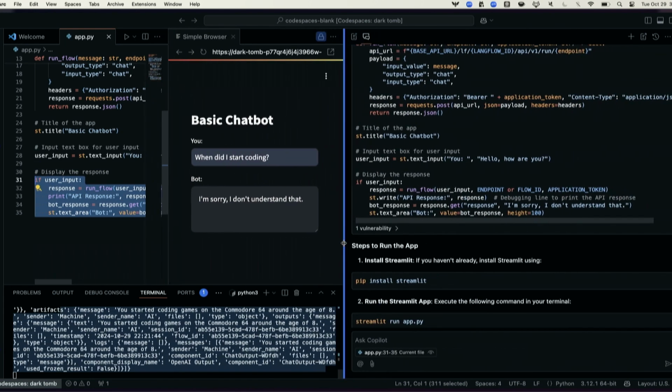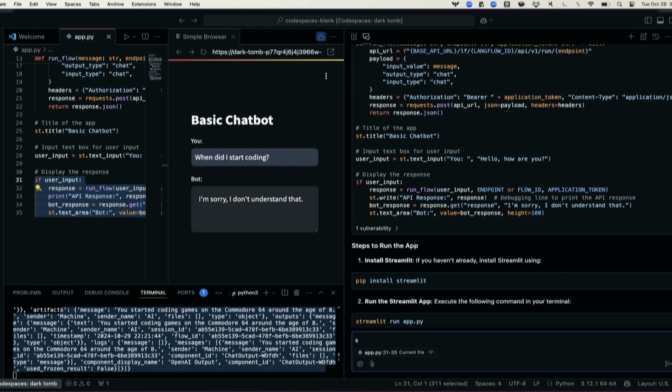So let's say, modify the highlighted code to implement the response correctly using the following JSON payload example.